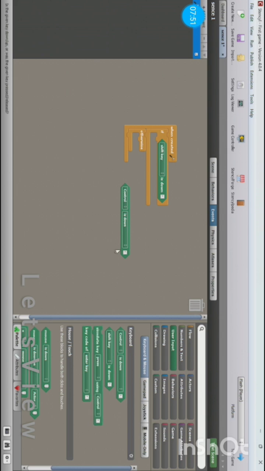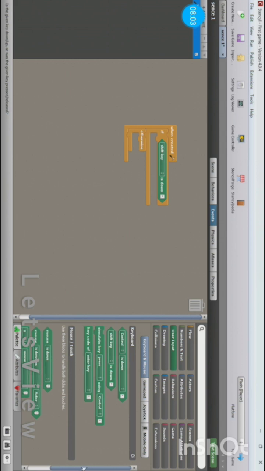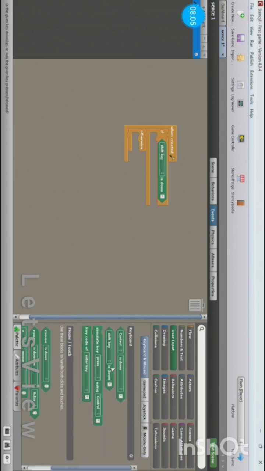If shift key, wait. Bro, how do I delete this block? Here: keyboard and mouse. So mouse, touch, keyboard. I can do if shift key and this key, things like that, but I can't really set custom keys like I could in Scratch, which is a pretty big disadvantage, I guess.